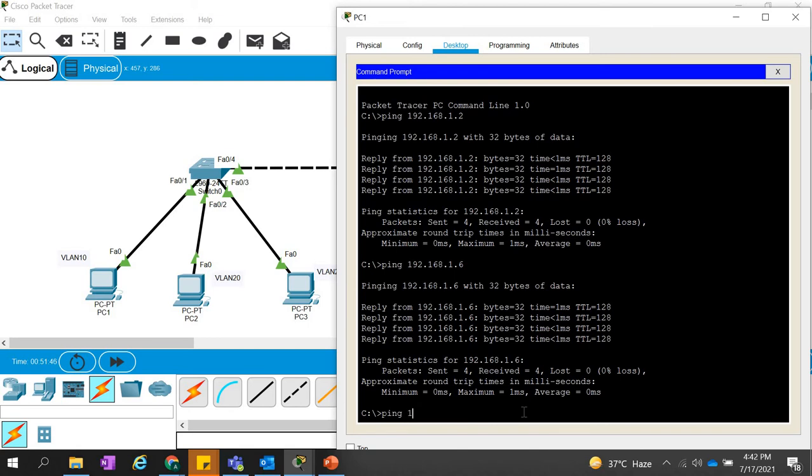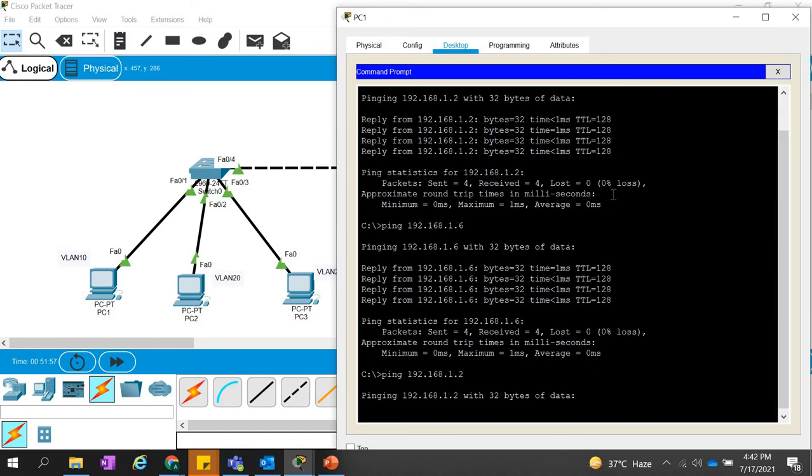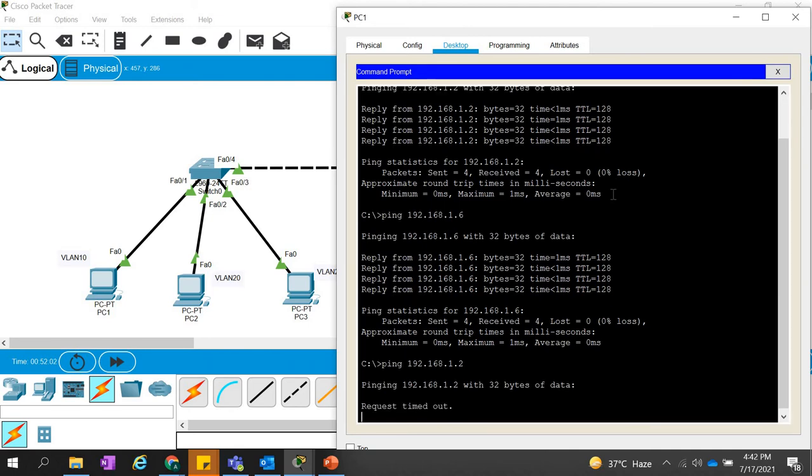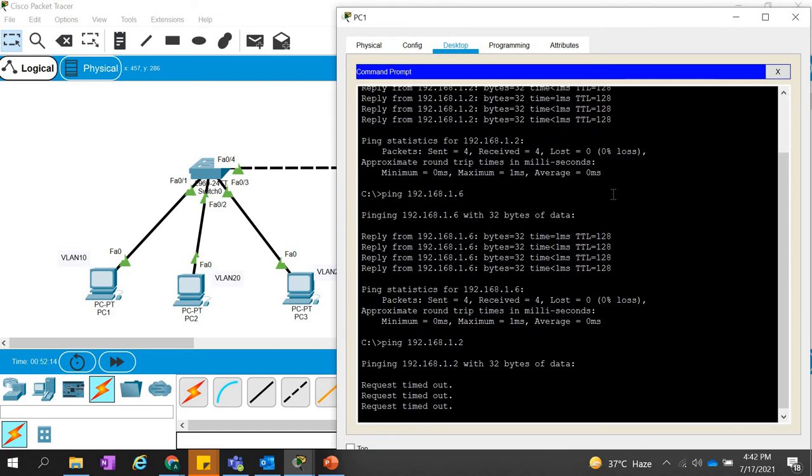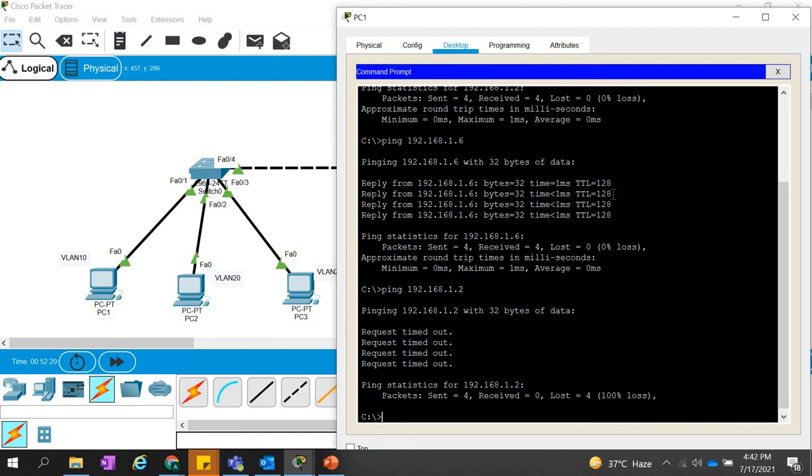So ping 192.168.1.2 first. Because we have just checked that 2 was pinging earlier, but now, request timed out. It is trying again, and it will try 4 times, because normally ping tries 4 times. Every time it is getting the message request timed out. They are not able to communicate. Same thing if you go to 3, they are also not able to communicate.